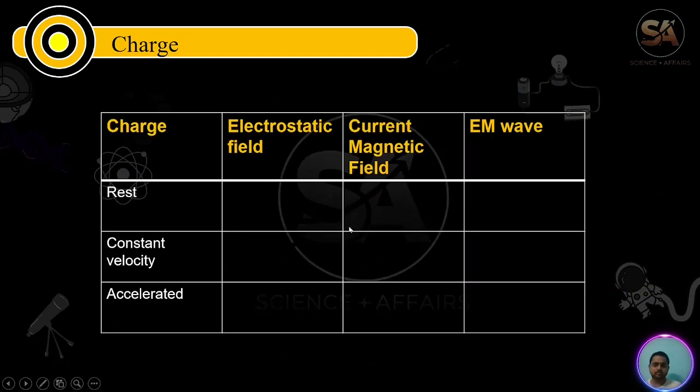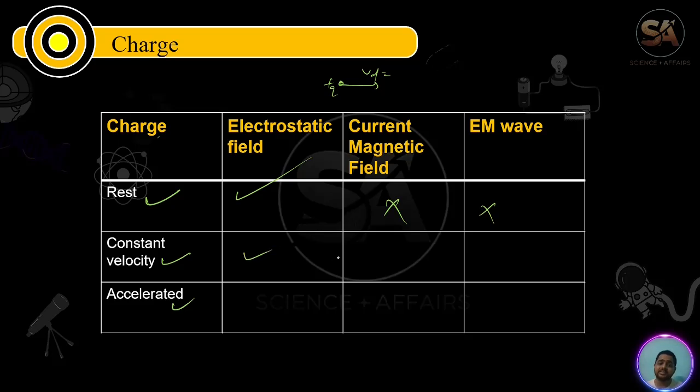Now, charge can be at rest, can move with constant velocity, which is called current electricity, or be in accelerated motion. If charge is at rest, it produces an electric field; it does not produce a magnetic field or electromagnetic wave. If a plus Q charge moves with constant velocity, with drift velocity Vd, which we will see in the current electricity chapter, it produces an electric field and a magnetic field, but not an electromagnetic wave.